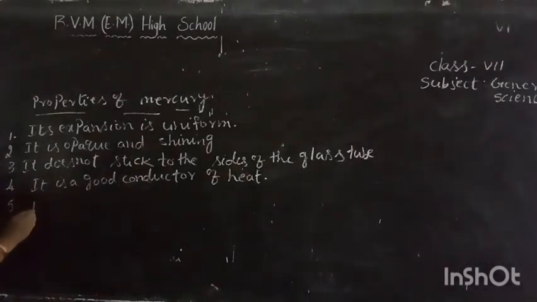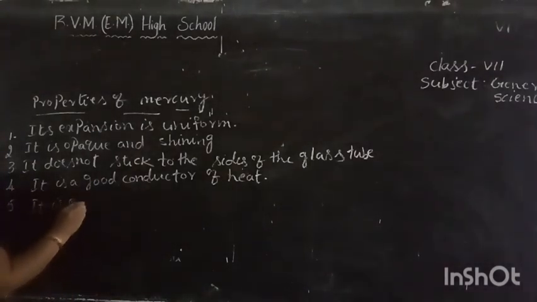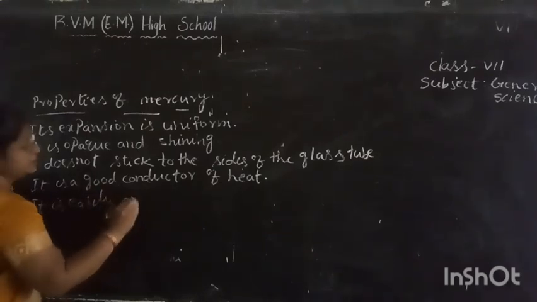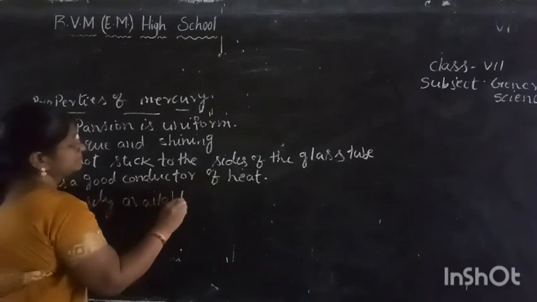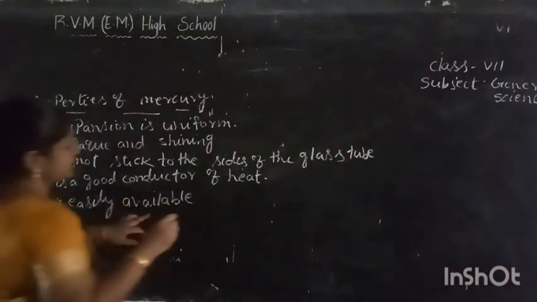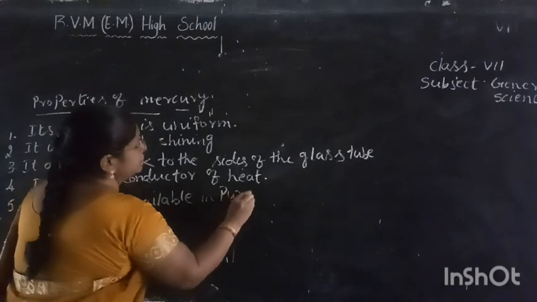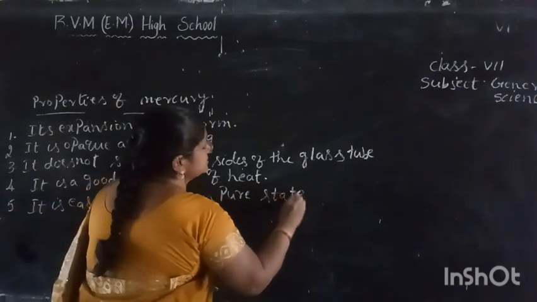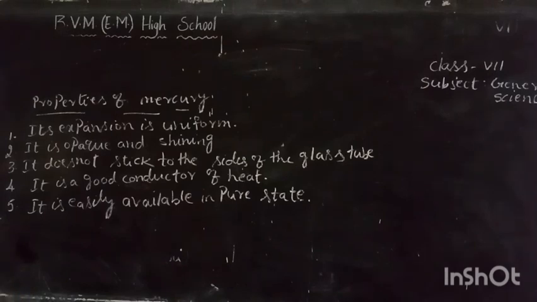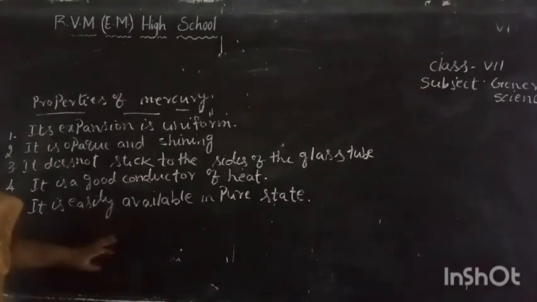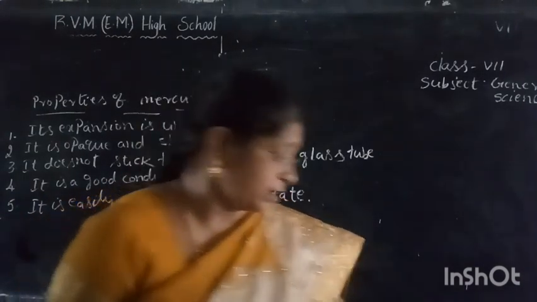Next, it is easily available in pure state. These are the properties of mercury. So its expansion is uniform, it expands equal amounts for equal lengths, and it is opaque and shining. It does not stick to the sides of the glass tube, it is a good conductor of heat, and it is easily available in pure state. These are the properties of mercury.